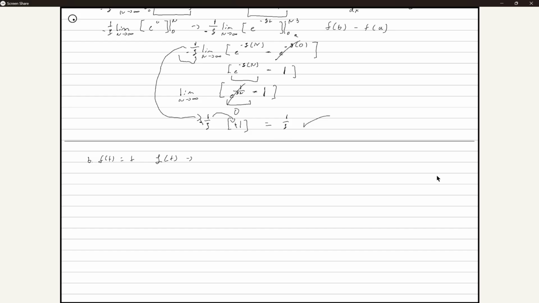It's the integral from 0 to infinity of e to the negative s t times t dt, which we can rewrite as the limit as n goes to infinity of the integral from 0 to n of e to the negative s t times t dt.